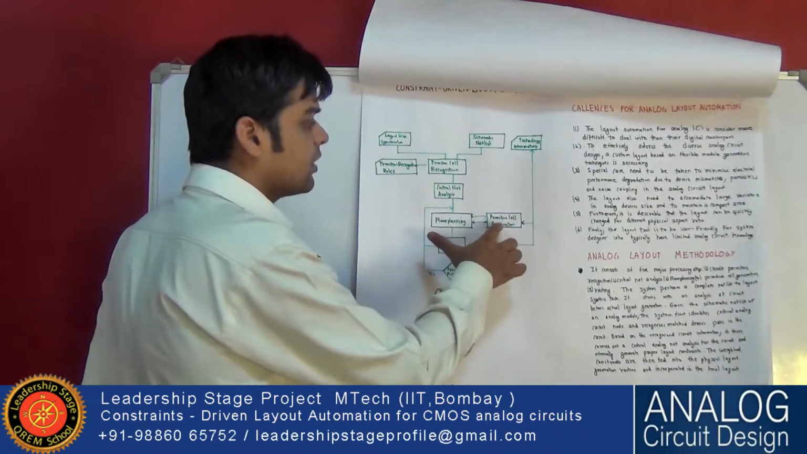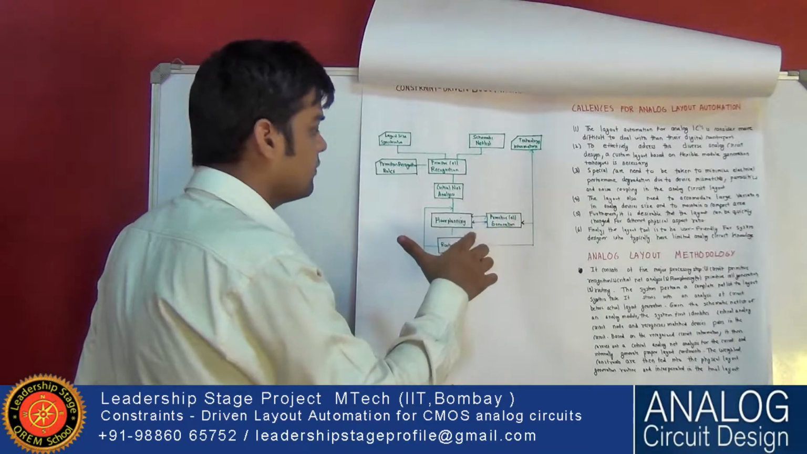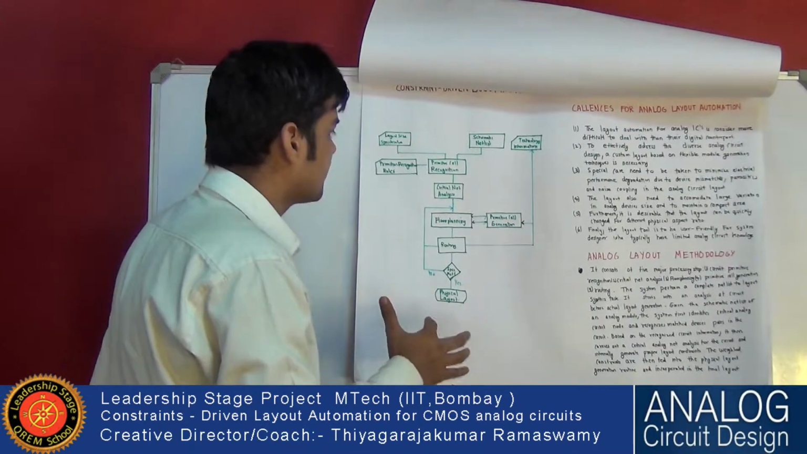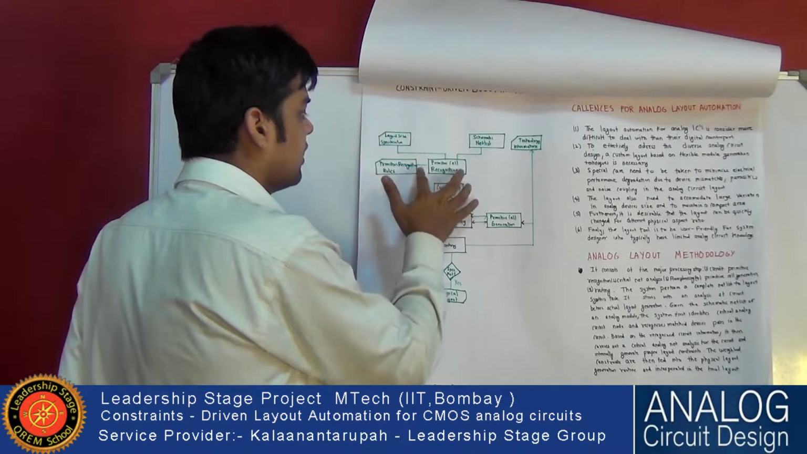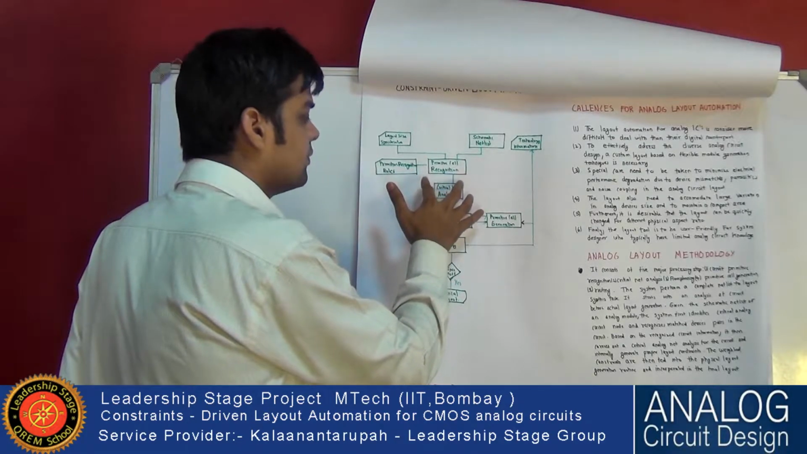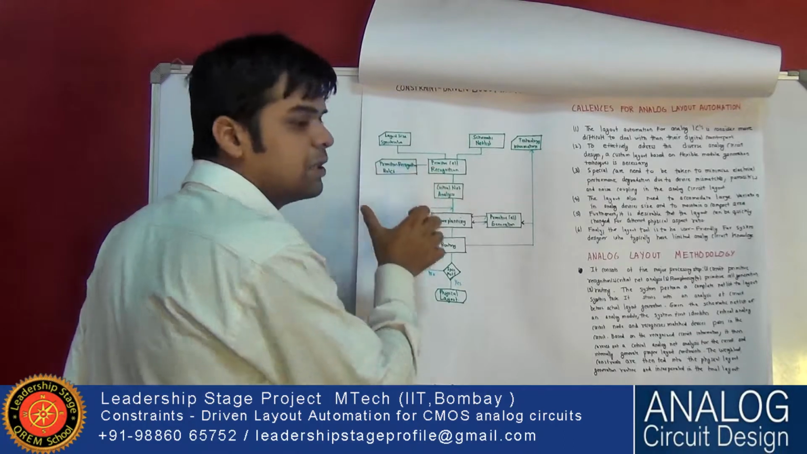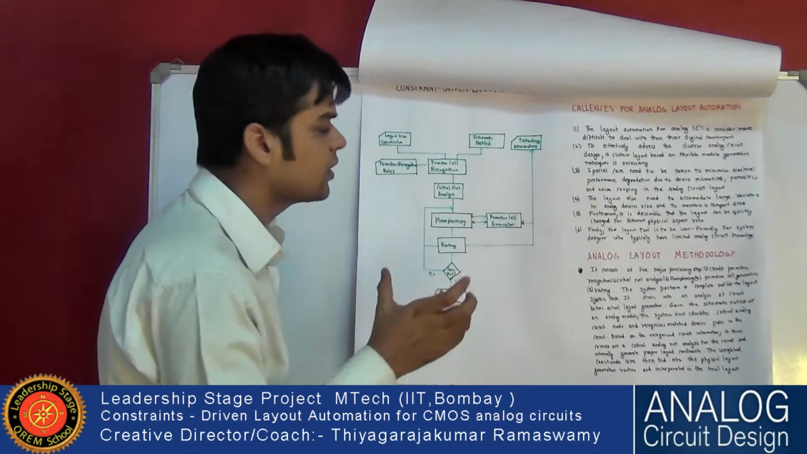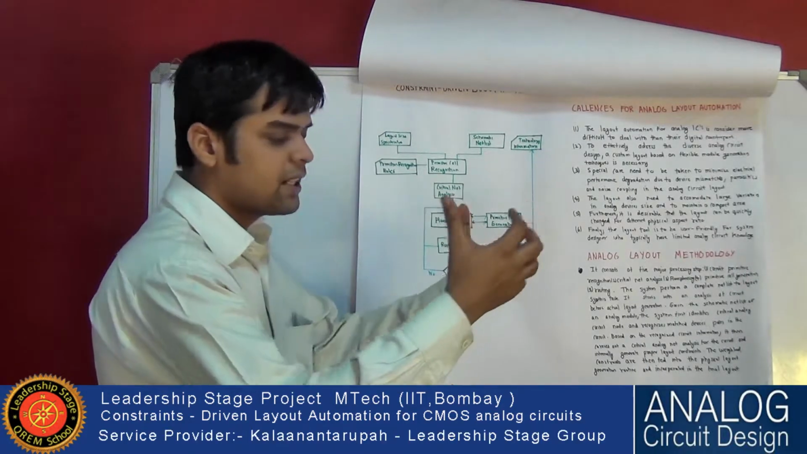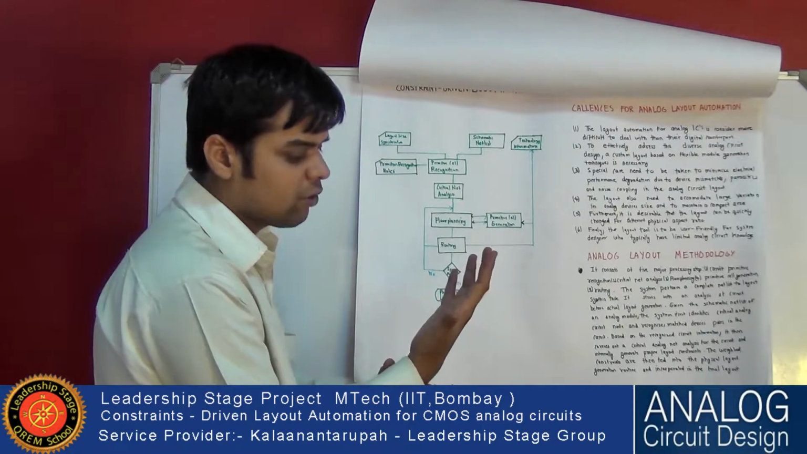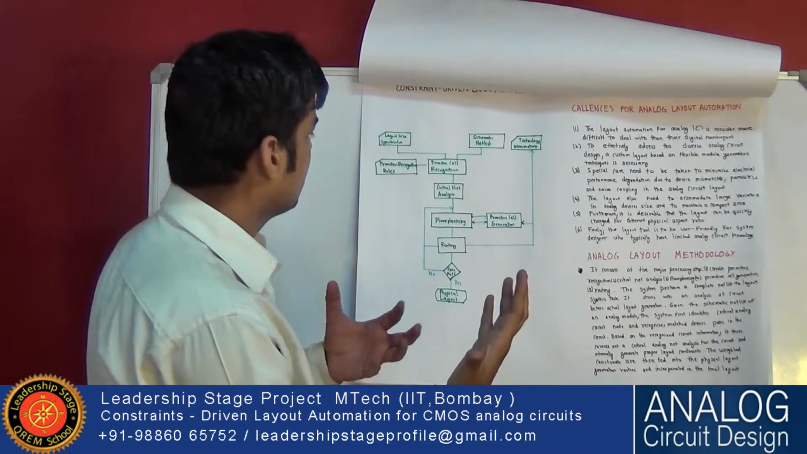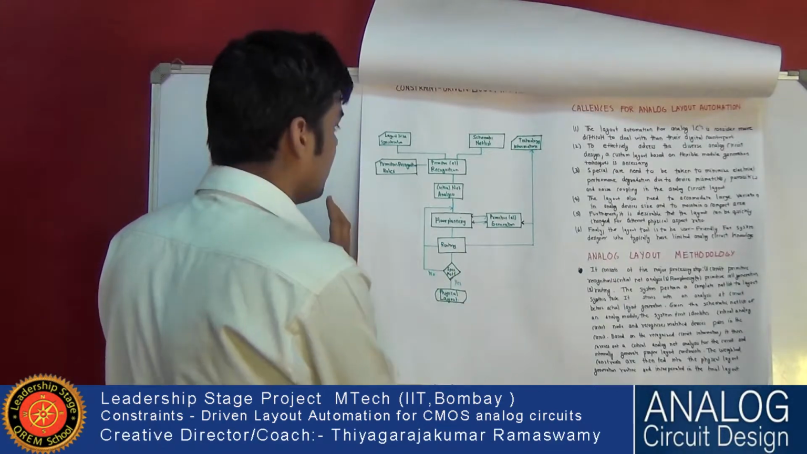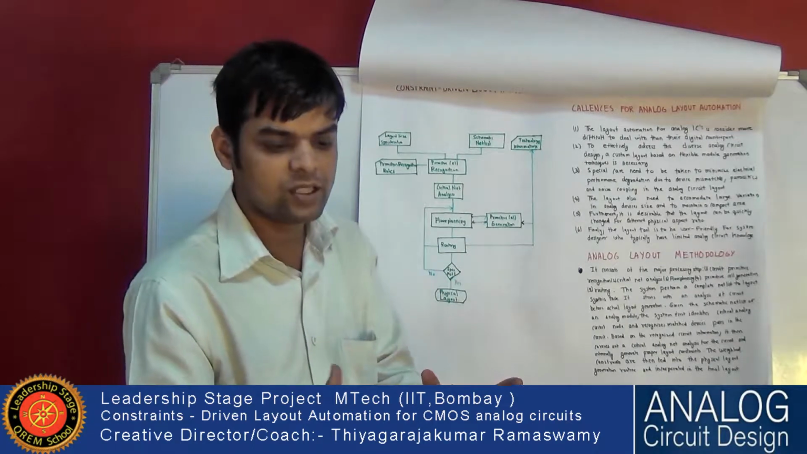Then primitive cell generation. There are pre-recognized rules, certain rules which are already fixed. When the schematic netlist is found, by watching this netlist, the rules create the layout that should be generated for this kind of circuit.